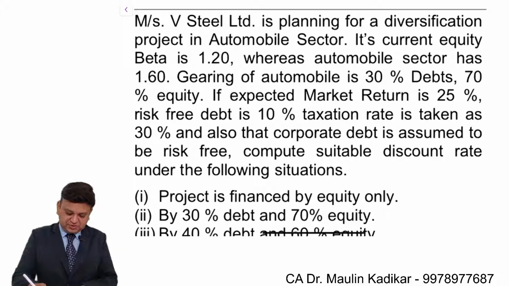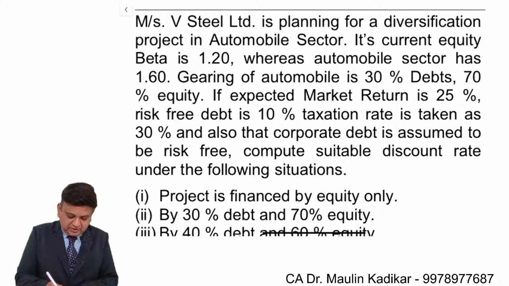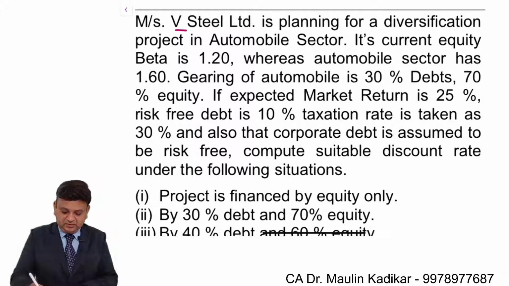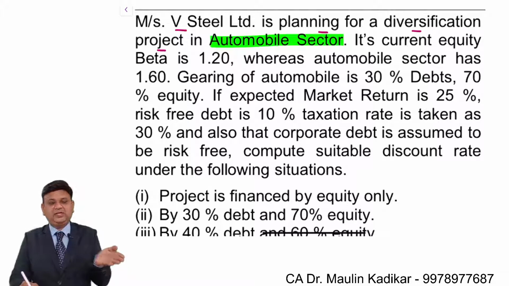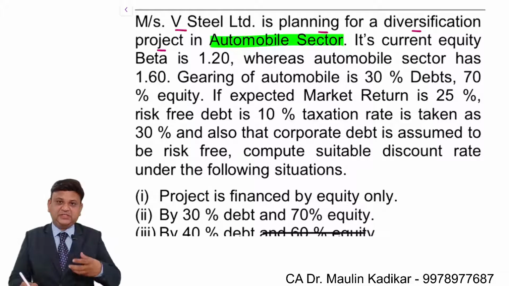Let us see the next question. Messrs. V Steel Limited is planning for a diversification project in the automobile sector. So there is a company called V Steel and it is going to enter into a new line of business, the automobile sector.